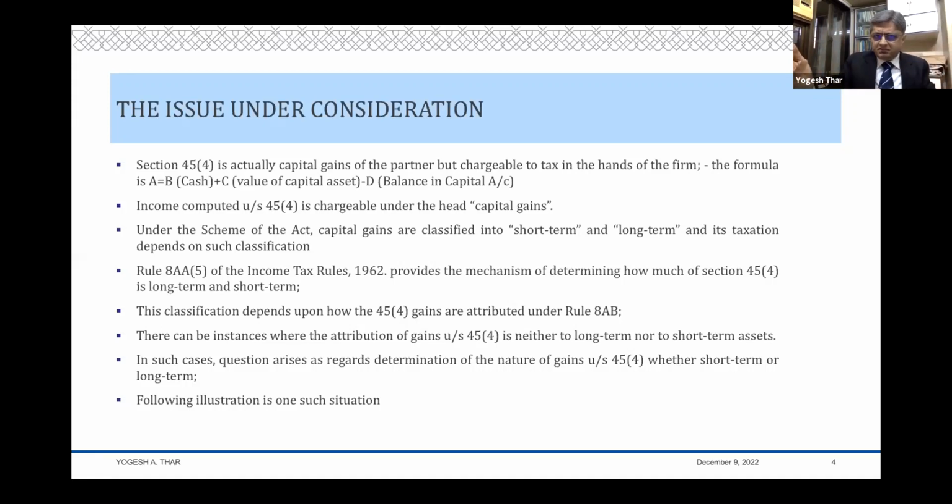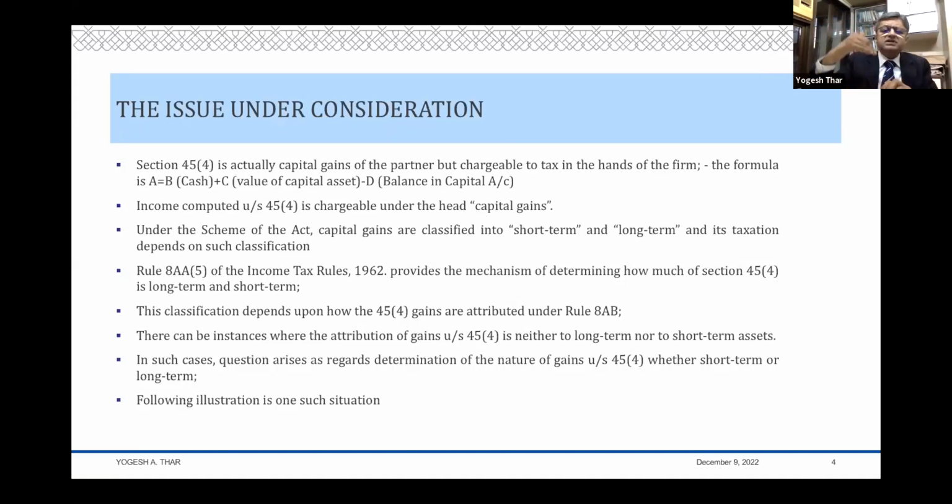So there is no capital asset which is being transferred as such, but there is a transfer by the firm to the partner. And so far as the partner is concerned, his rights in the firm get extinguished. So you can say that so far as the partner is concerned, his rights are getting extinguished, and therefore what he gets is the sale proceeds minus his cost of acquisition, and therefore his cost of acquisition is what?